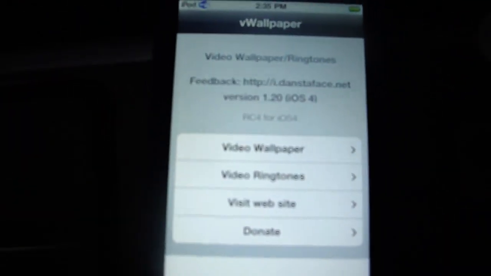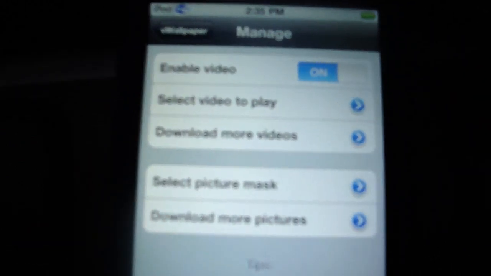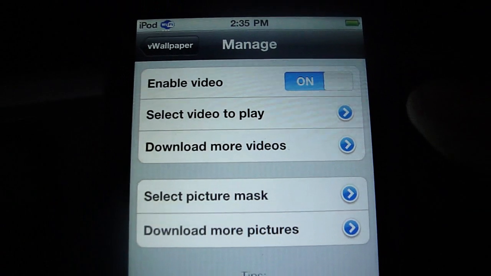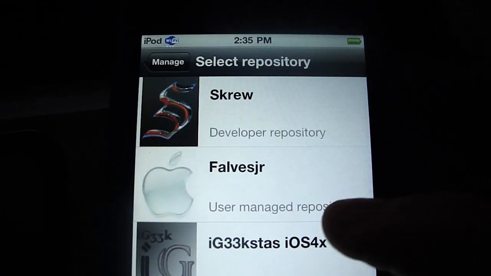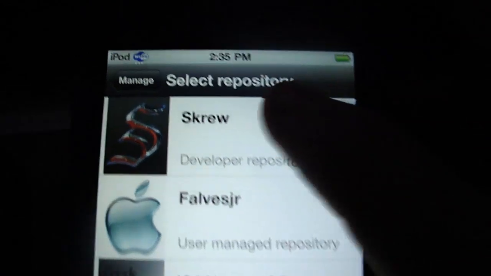let's go to V wallpaper. Looks like that. Open it up. Make sure to enable the video, and you could download more videos from the different repositories.